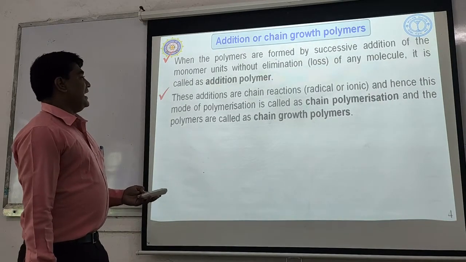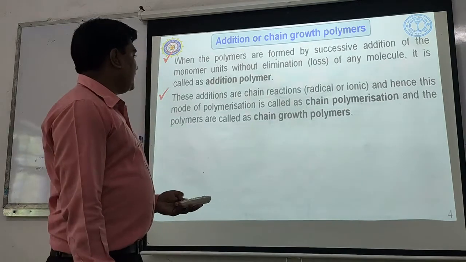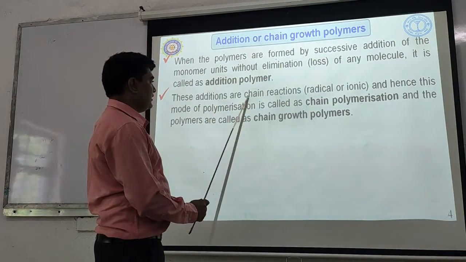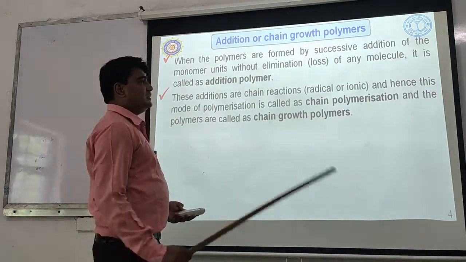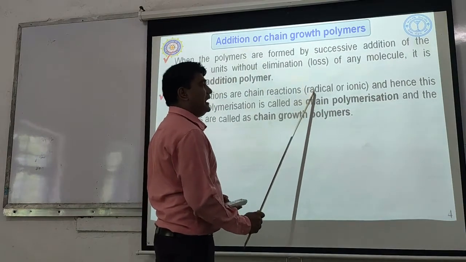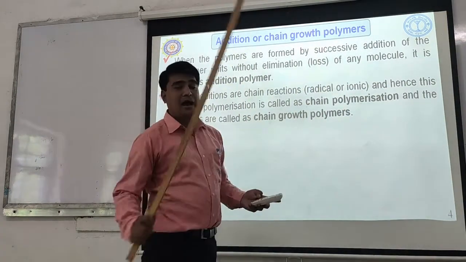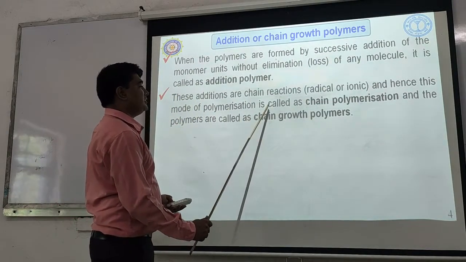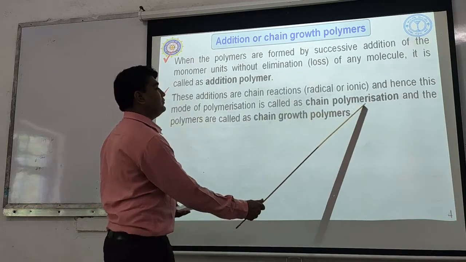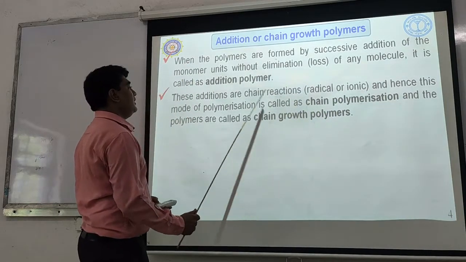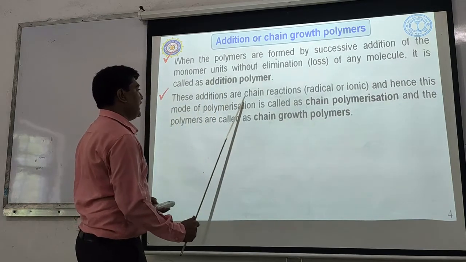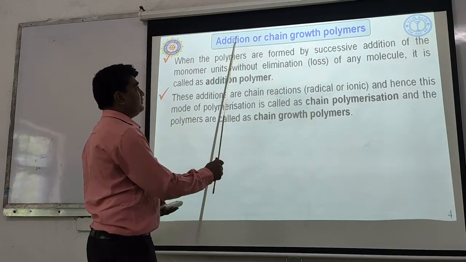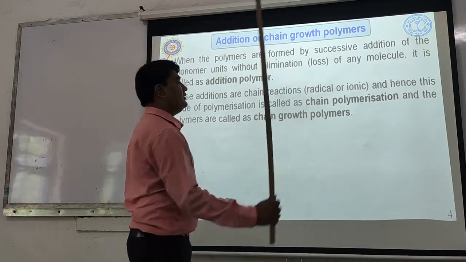Then these additions are nothing but chain reactions. These chain reactions can be either radical chain reactions or ionic type chain reactions, and hence this mode of polymerization is also called chain polymerization. Why chain polymerization? Because the addition reactions are nothing but chain reactions. That's why these types of addition polymers are also called chain polymers.